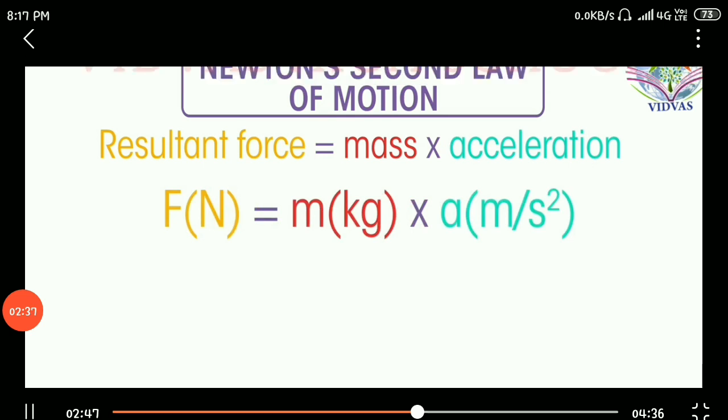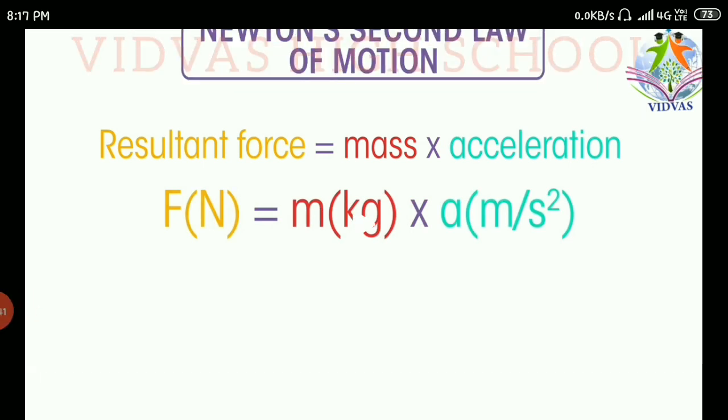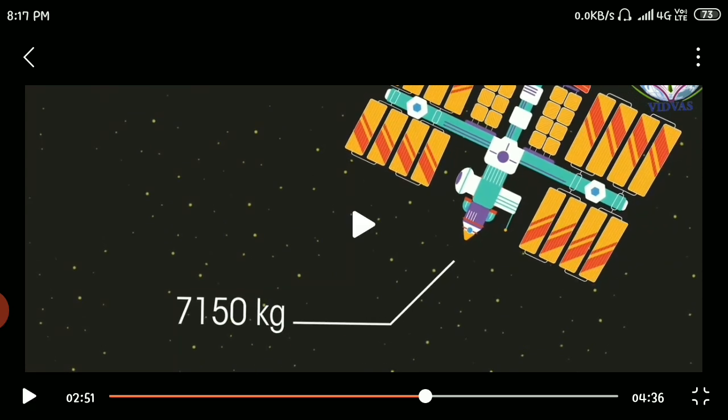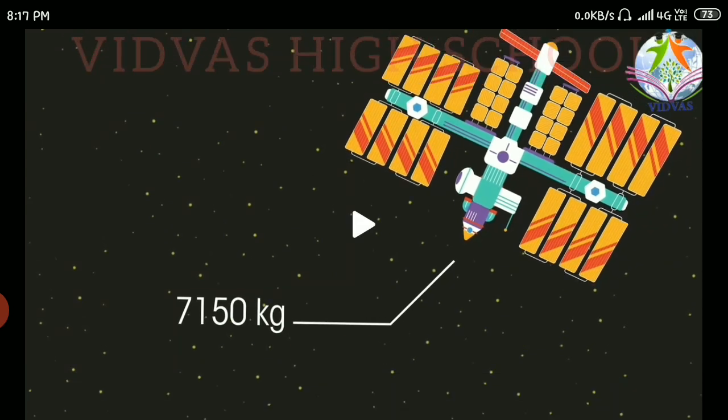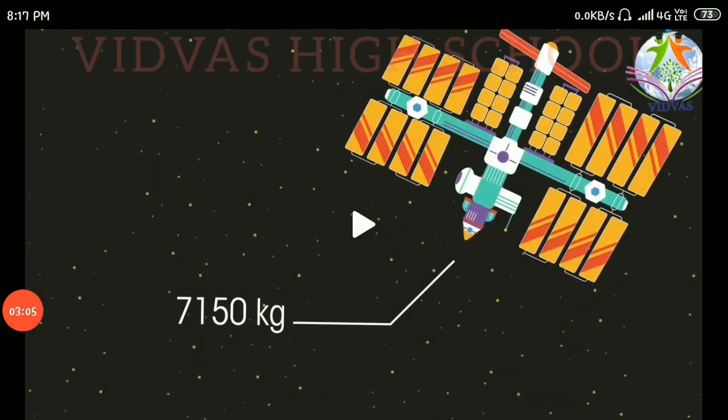The unit for resultant force is newtons, mass is kilograms, and acceleration is meters per second square. Let us calculate, taking some examples with this equation. So what is the equation we have? That is F equal to ma.